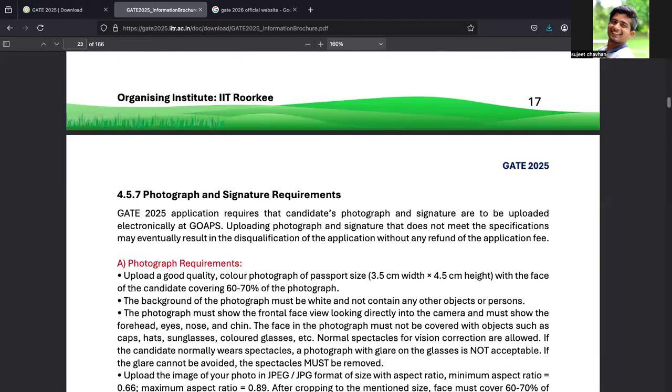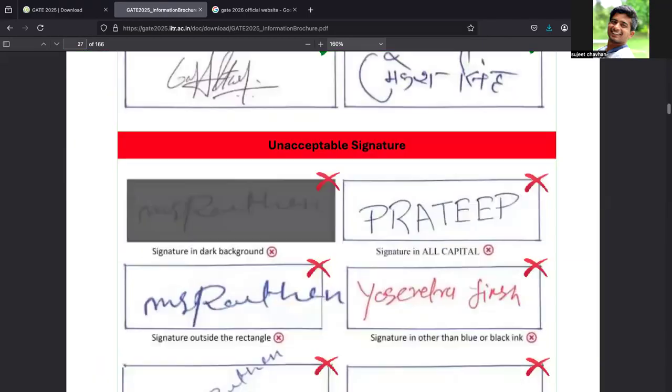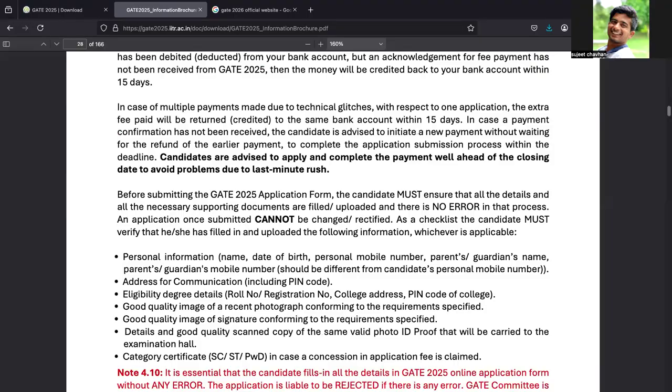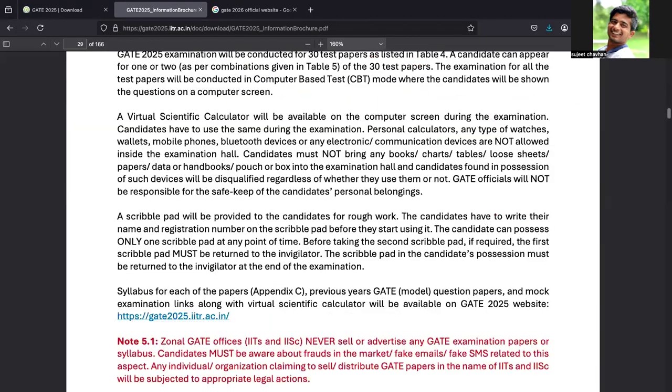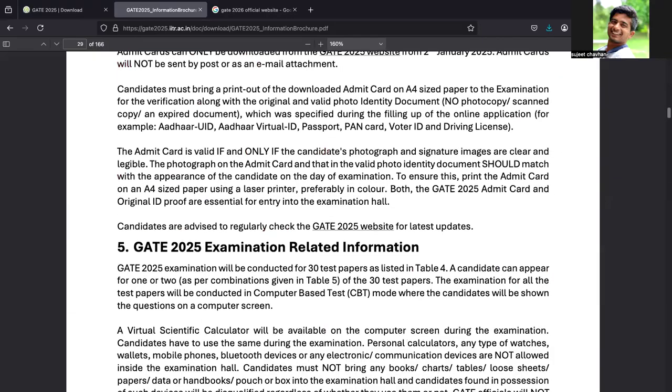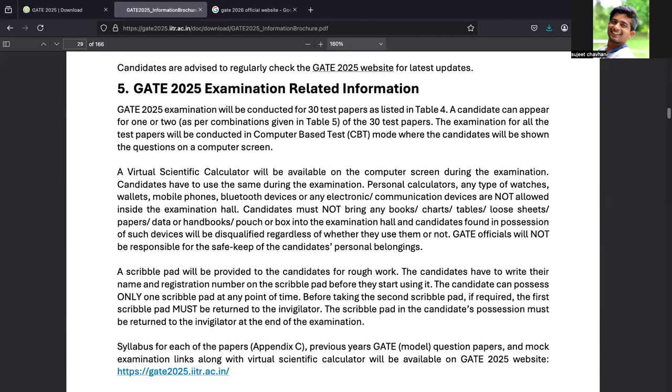Supporting documents. Admit card. Examination and related information. Yes, a candidate can appear for one or two exams of the 30 papers.